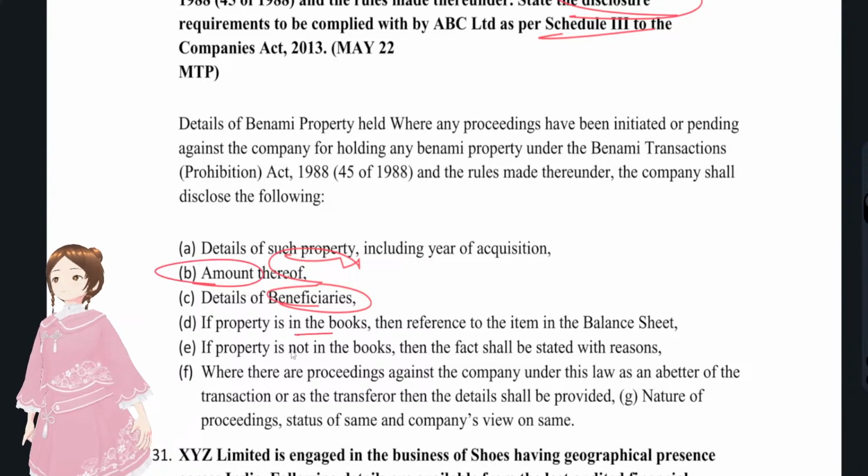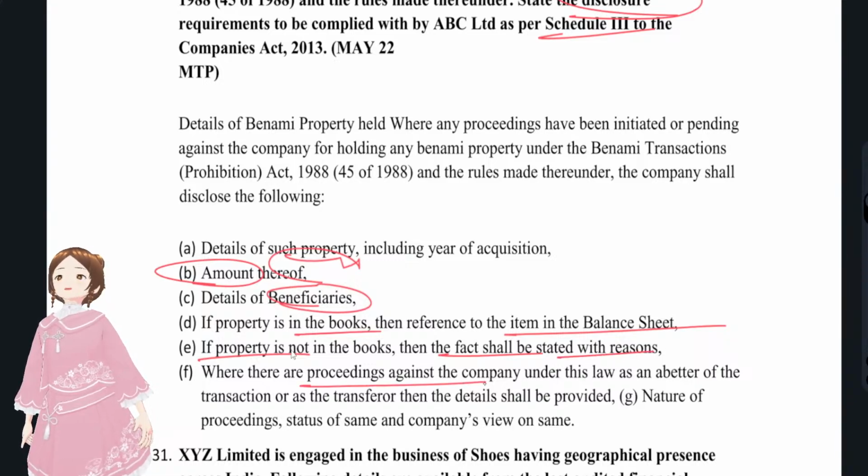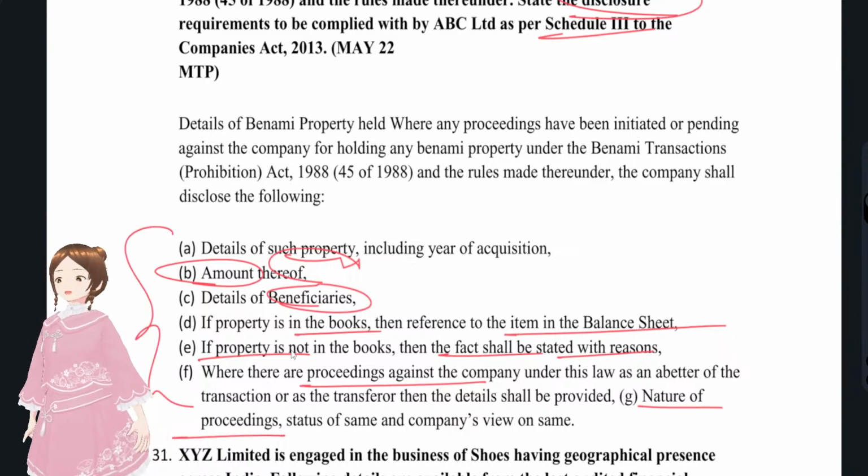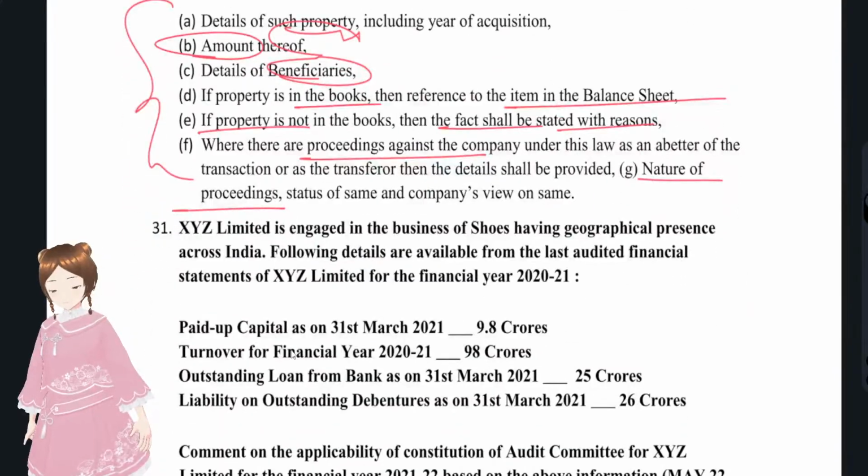If the property is in the books of accounts, its details; if it's not in the books of accounts, that fact shall be stated with reasons. Any proceedings against the company, and the nature of the proceedings, also have to be disclosed in Schedule 3 with regard to the Benami transactions.